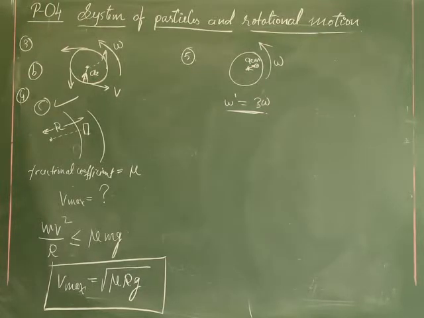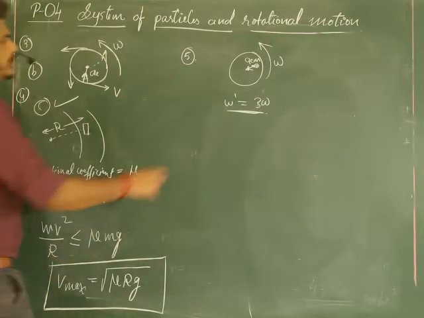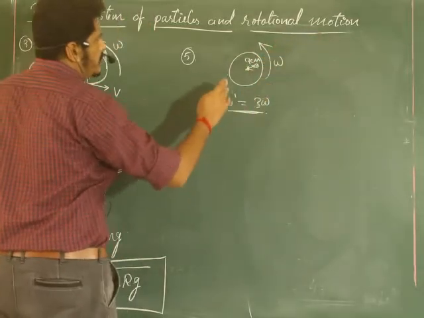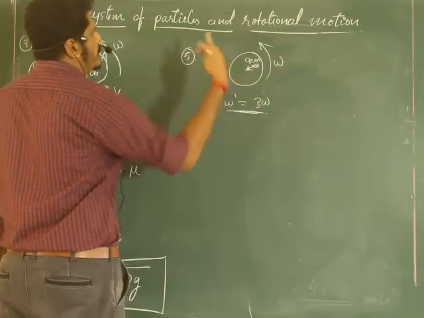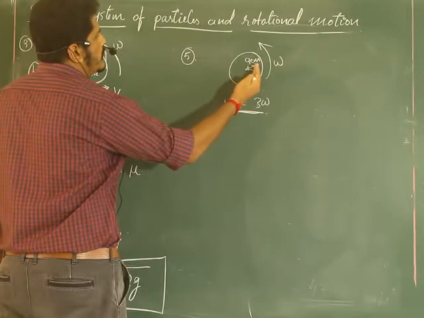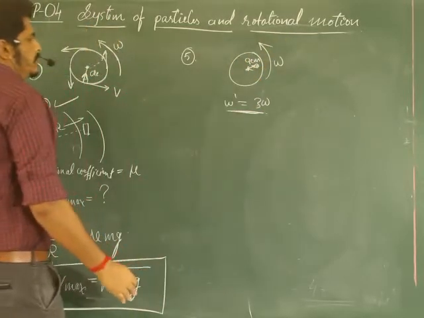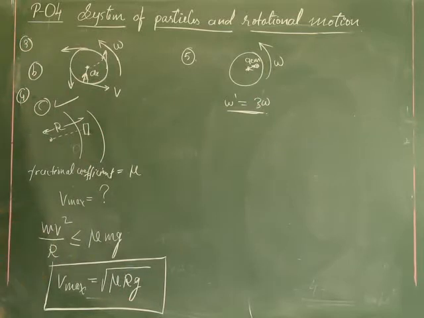It will just slip. That particular coin will slip. Right now it is rotating like this. If it is suddenly made 3 times, the coin won't stay here. Slightly it will move away. So how much distance is it moving? That is what they are asking now.